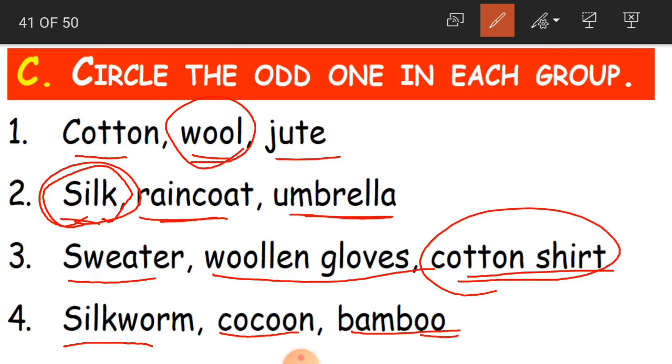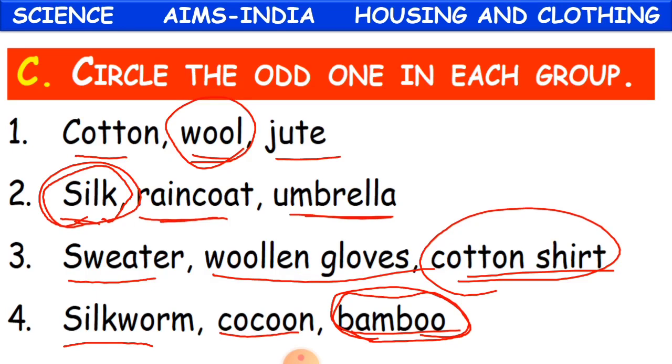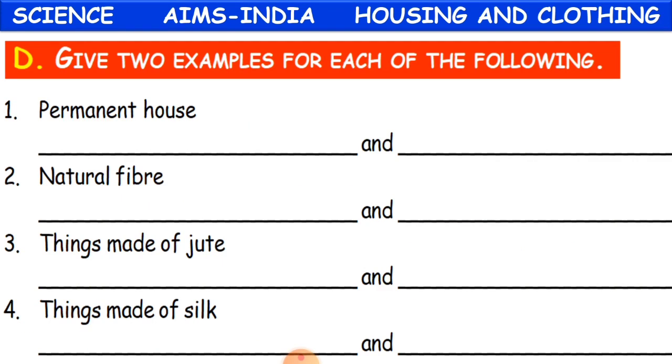Now the fourth one, silkworm, cocoon and bamboo. Bamboo is the odd one. Bamboo is a plant, whereas silkworm and cocoon are related to the fiber, the threads. So bamboo is the odd one. Clear, children? Yes.